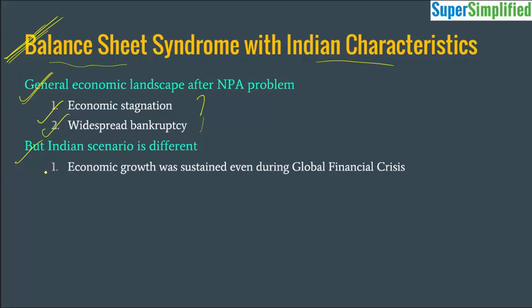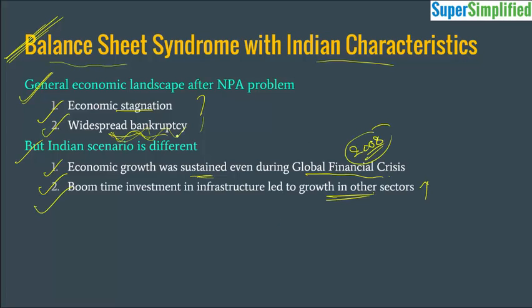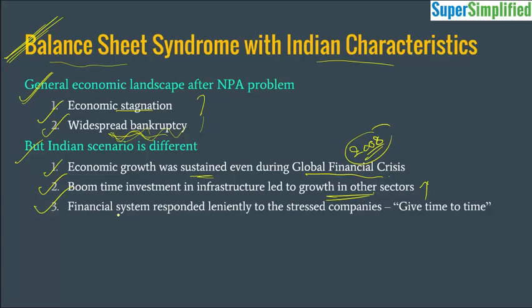What has happened in India is economic growth was sustained even during the global financial crisis of 2008, and the phenomenon of widespread bankruptcy was also not seen in India because the financial system of India has responded very leniently to the stressed companies. What the banks had done at that time, they adopted the strategy of give time to time. So instead of pressing the panic button, they provided further loans in hope that the businesses will eventually recover. So this was our uniqueness in terms of the twin balance sheet problem when compared to the rest of the world. So balance sheet syndrome with Indian characteristics.